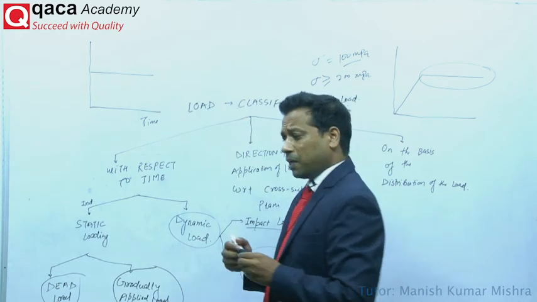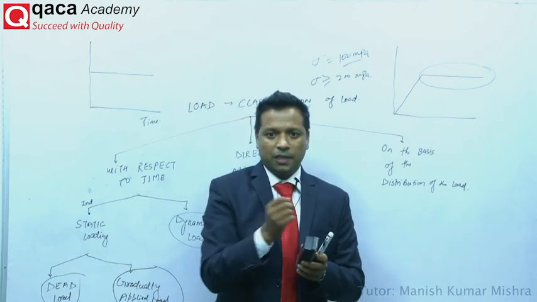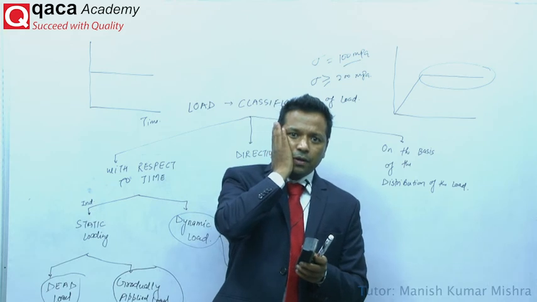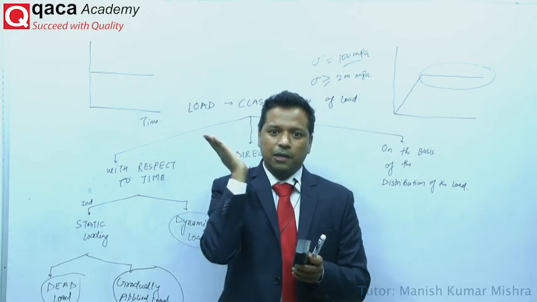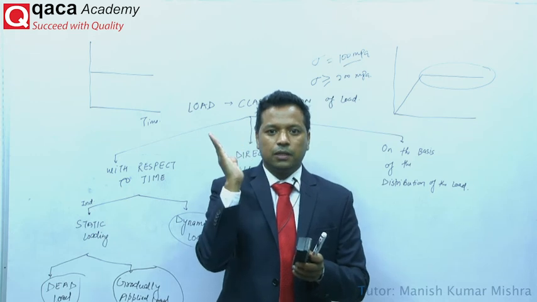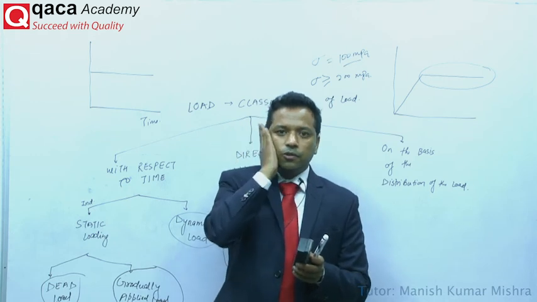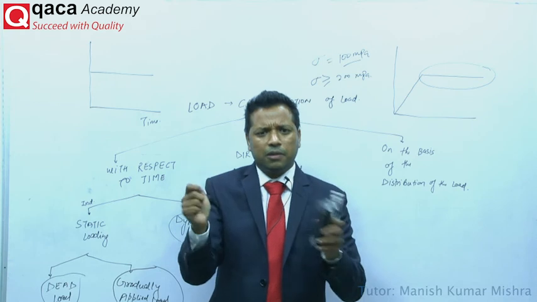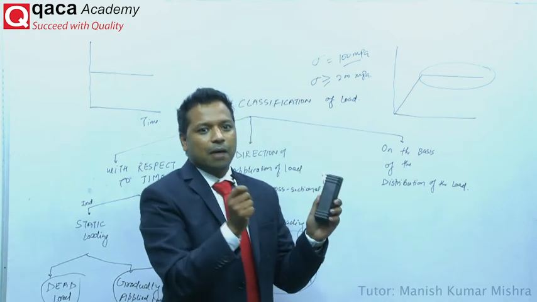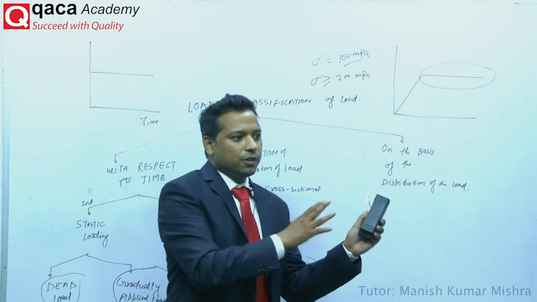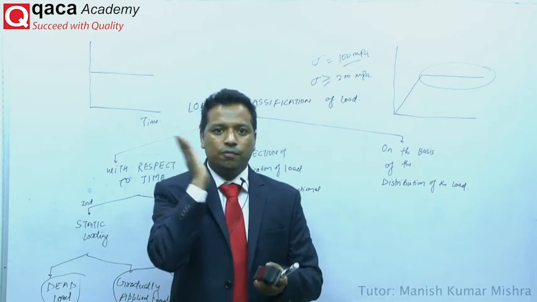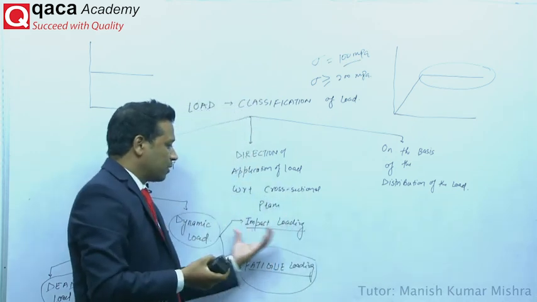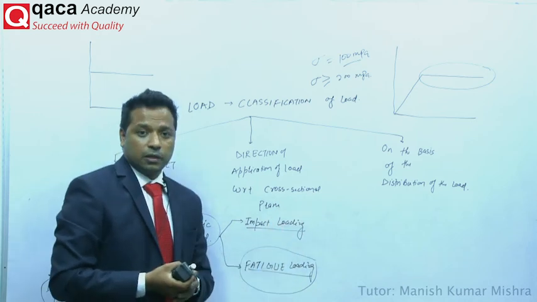For example, what is the impact of that one? See, for example of an impact loading, this is the static loading, right? We are gradually going to increase that value. And in the case of impact loading, that is the impact. In the case of static loading, you are gradually going to increase the loading value. But in the case of impact, it's the same as hammering, you know, and that hammering damages more in comparison to static loading. That is the kind of impact loading you are going to feel, right? So this is why we have to consider that value in the case of impact loading.